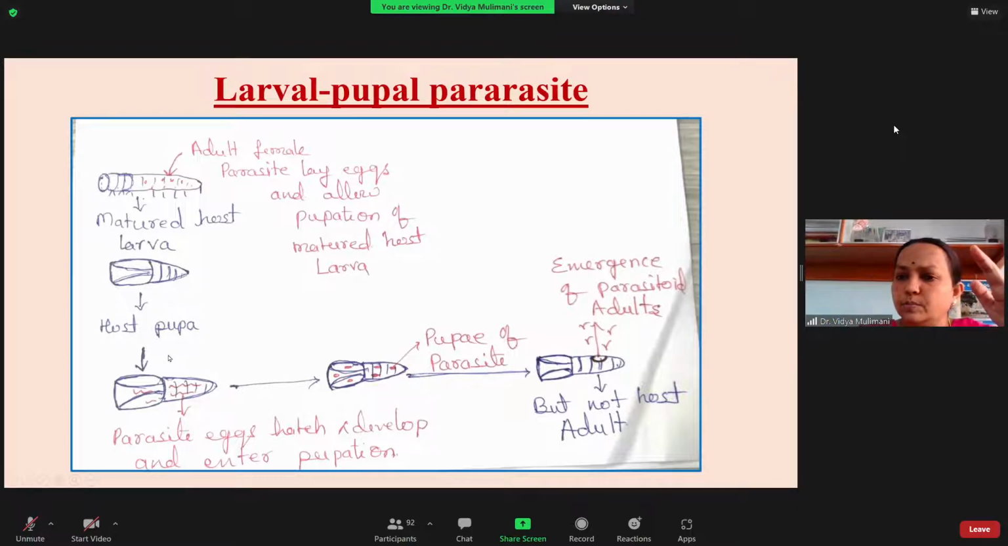After the host has gone for complete pupation, the egg of the parasitoid will develop into pupae and feed inside. Instead of any Lepidopteran emerging outside, you will find a large number of adult parasitoids coming out. They make a hole and all the adults come out from the pupae. You will feel that the pupa is healthy, and only after the parasitoid adults come out will you come to know that it was parasitized. So it will be intact. This is what the larval pupal parasitoid is.